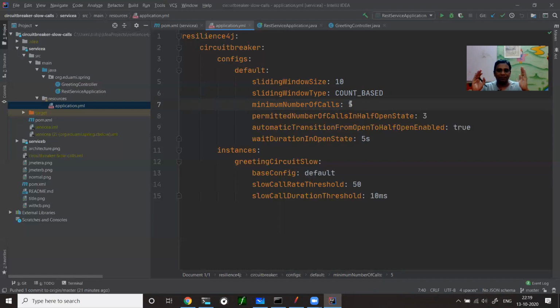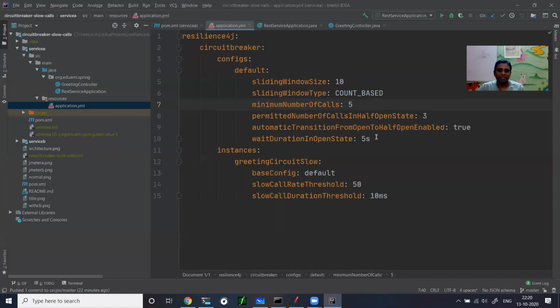Now one more state we have is the half open state. When the circuit breaker is in an open state, you have to say when it should close. There are two criteria here. You can ask the circuit breaker to close after a certain interval.